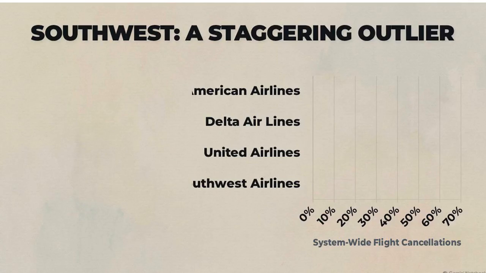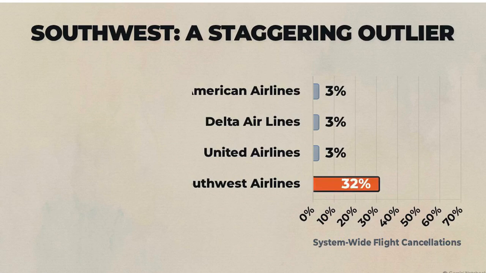This chart shows the comparative flight cancellation data between major U.S. airlines during that exact same storm. Notice the vast gap in performance. While most major carriers managed to cap their cancellations at around 3%, Southwest Airlines experienced a staggering 60% system-wide failure rate. The math simply does not align with a weather-only hazard.